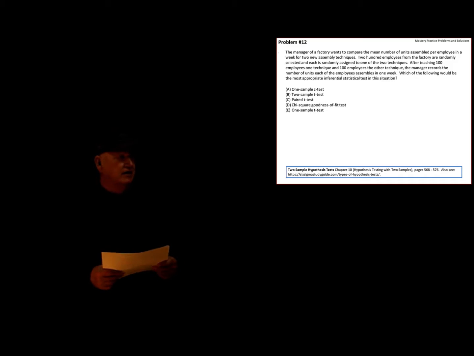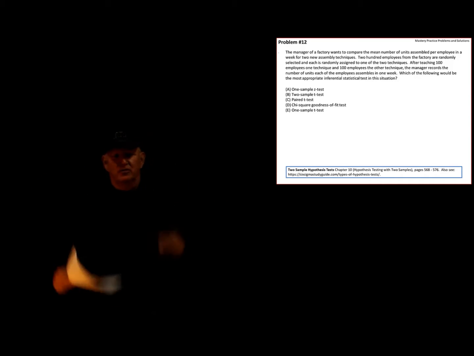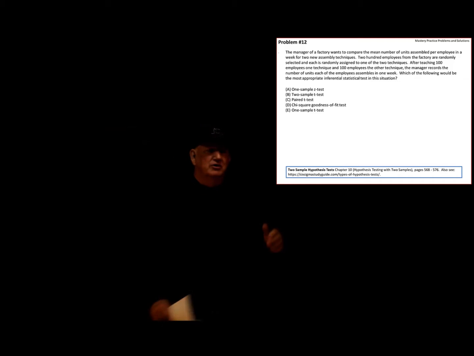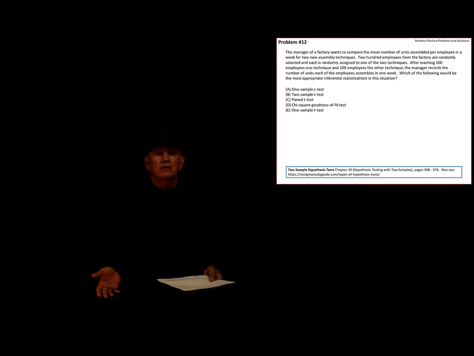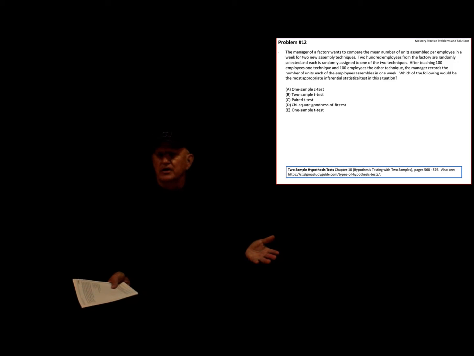Now, if you had taken 100 married couples and had the men put one thing together and had the women put another thing together, a much better and funnier test, I'm sure, then you could match pairs. But there's no matching between the 100 employees here and the 100 employees there, so it's not a matched test. Is it a chi-squared goodness of fit test? Oh my goodness, no. Goodness of fit is about testing to see whether a trend in the data looks like a theoretical trend.